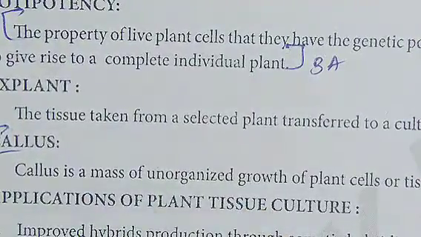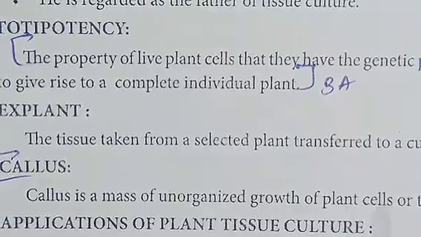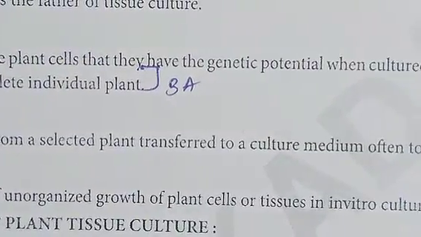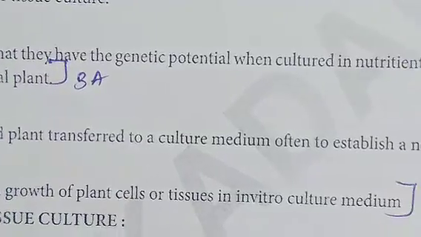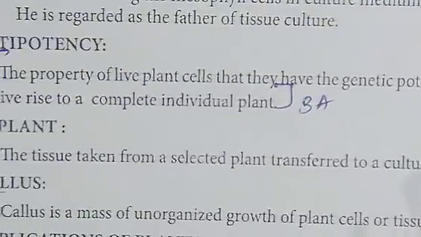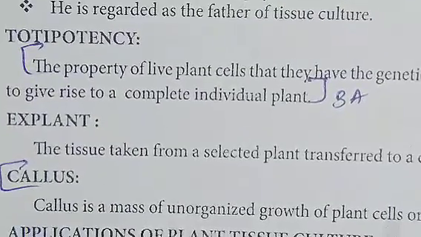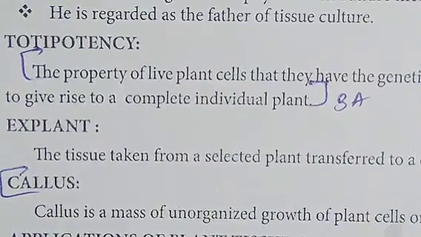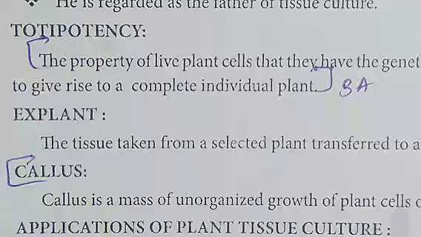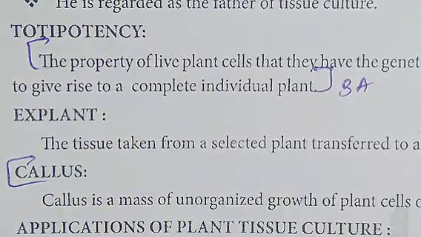So this is the answer for the third question.